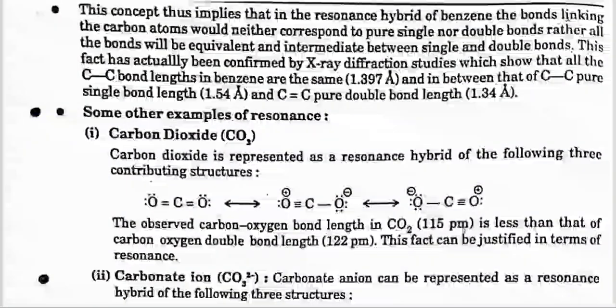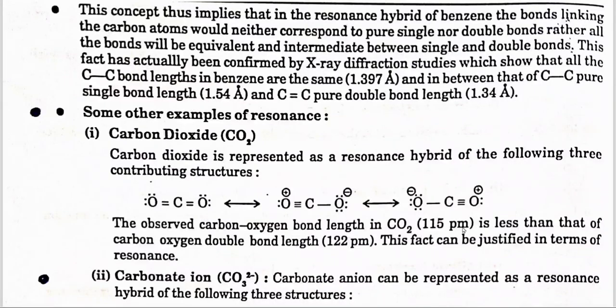This concept thus implies that in the resonance hybrid of benzene, the bonds linking the carbon atoms would correspond neither to pure single bonds nor to pure double bonds. Rather, all the bonds will be equivalent and intermediate between single and double bonds. This fact has been confirmed by X-ray diffraction studies, which show that all the carbon-carbon bond lengths in benzene are the same, and in between the pure single bond length and the pure double bond length.